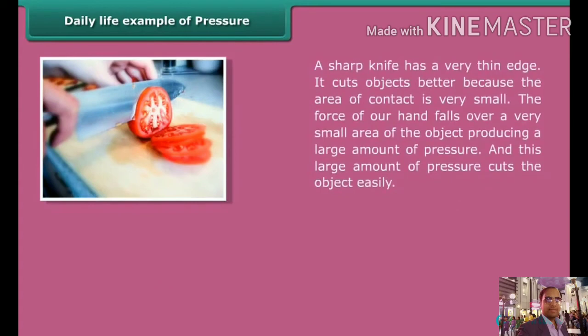A sharp knife has a very thin edge. It cuts objects better because the area of contact is very small. The force of our hand falls over a very small area of the object, producing a large amount of pressure, and this large amount of pressure cuts the object easily compared to the blunt knife.